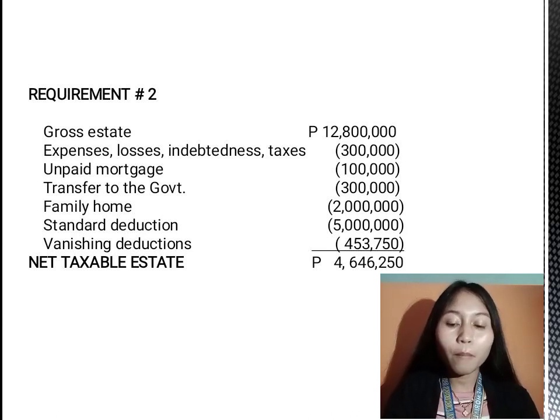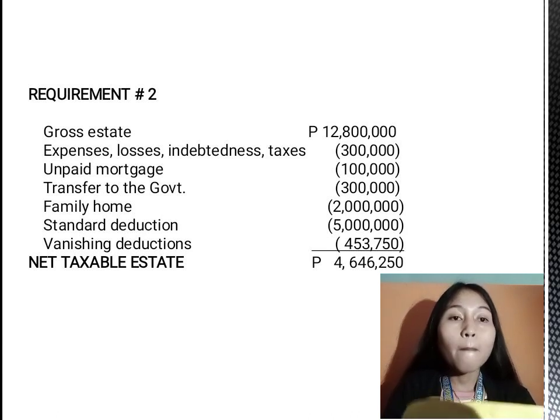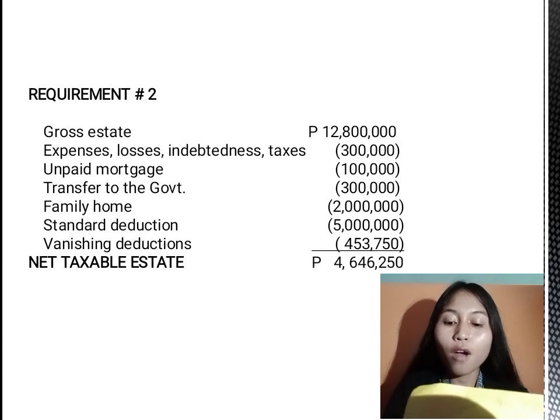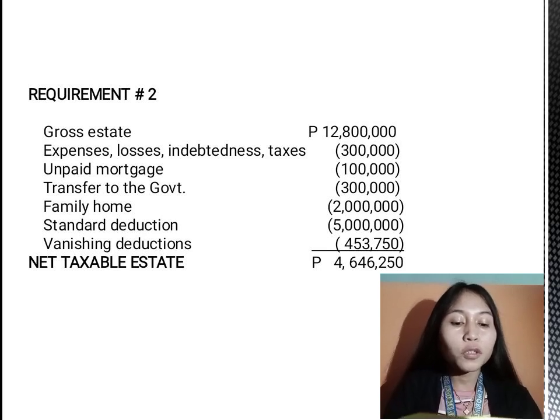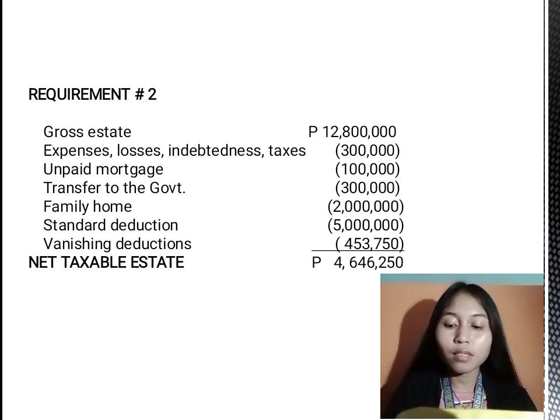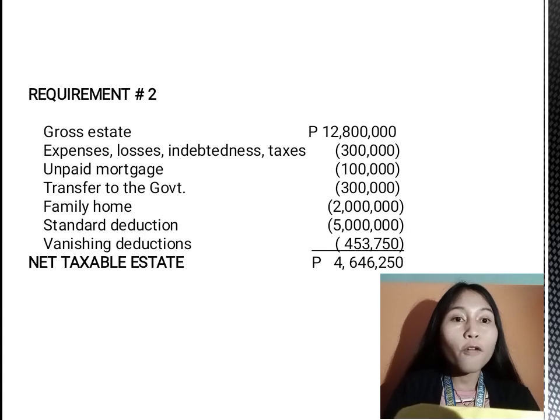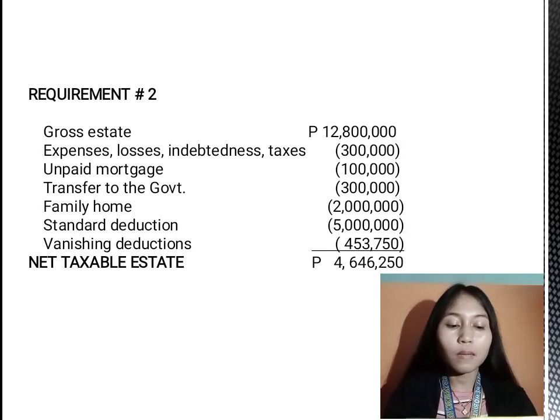Family home 2,000,000 pesos. Standard deduction 5,000,000 pesos. And lastly, vanishing deduction is 453,750 pesos. So we will just deduct these from the gross estate and our net taxable estate is 4,646,250. So that is our net taxable estate.